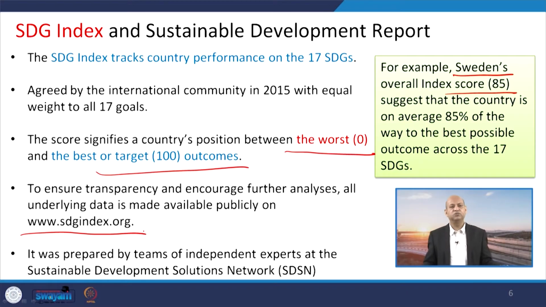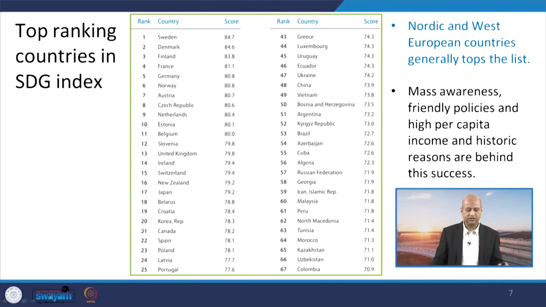Independent experts were invited by the Sustainable Development Solutions Network for proposing this particular index. So, the whole exercise was very extensive, based on expert opinion and the knowledge of experts of the particular domains. That way, this is a very objective exercise, it is not just perception based or subjective, and that is the beauty of this.